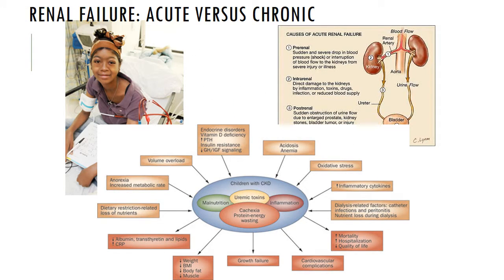We're going to briefly discuss renal failure, acute versus chronic. Renal failure should be a review from your med-surg. Acute occurs over days, weeks. It's usually reversible. Chronic occurs slowly and causes permanent damage.